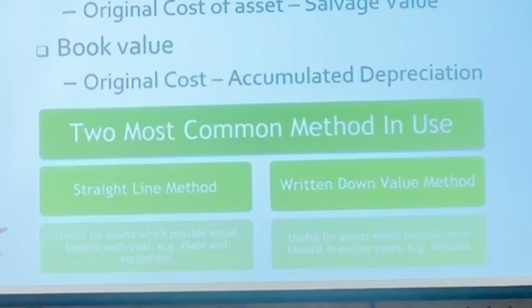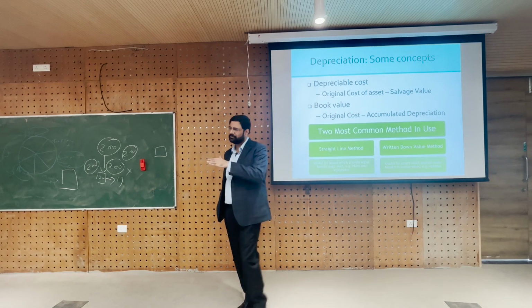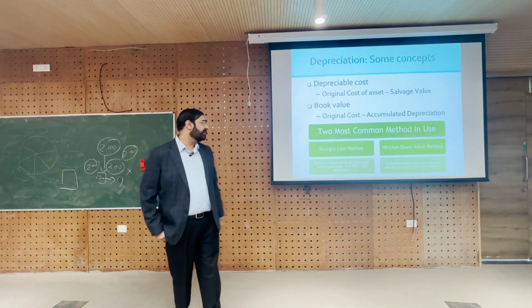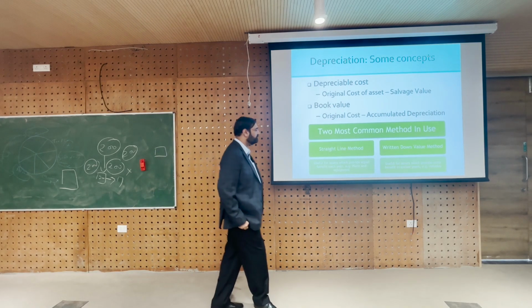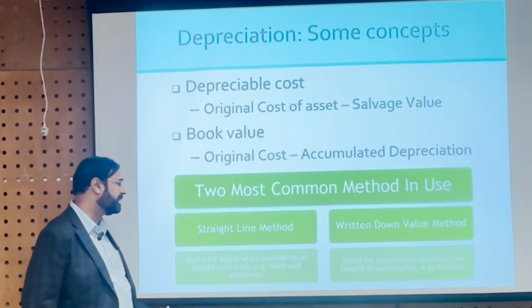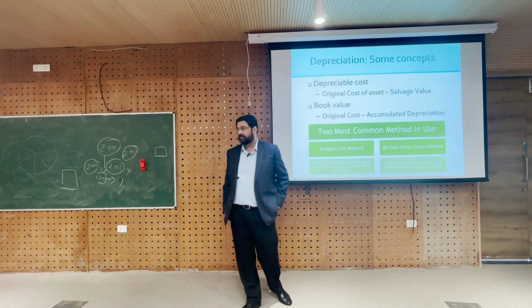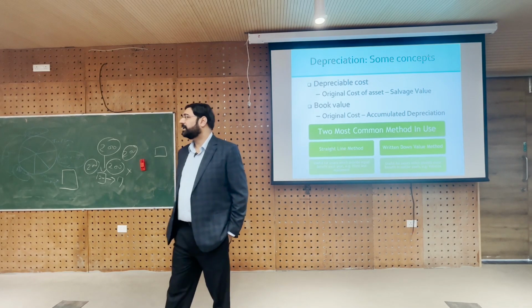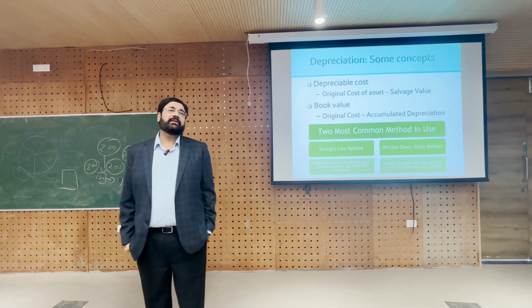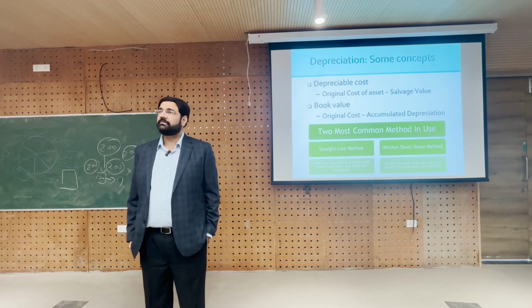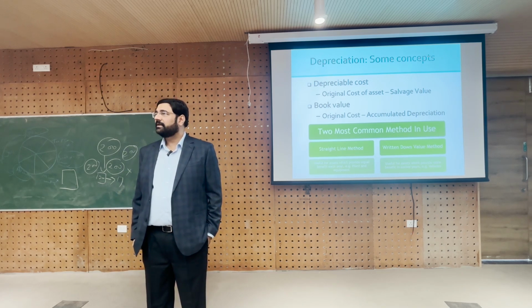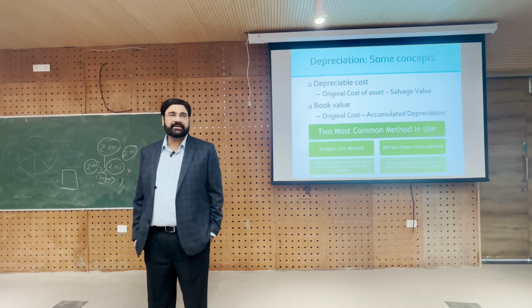The straight line method is useful for assets which provide equal benefit each year, like plant and equipment. If you take a machinery, it will keep producing for 10 years. And the written down value method is more useful for assets which provide more benefit in early years, like a car. When you buy a car, will you be able to sell a 1-year-old car at 9 lakh?